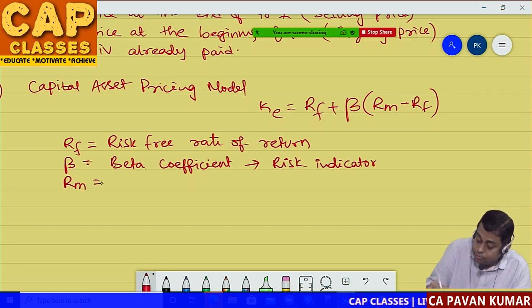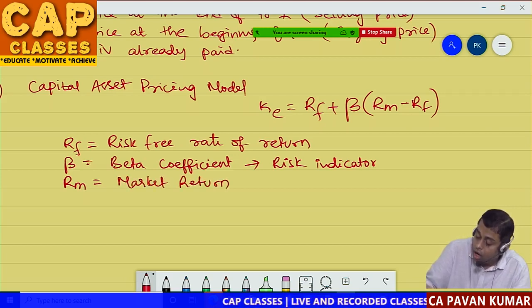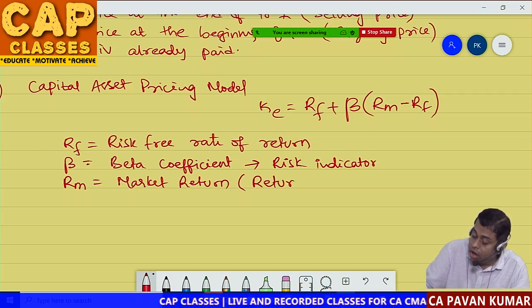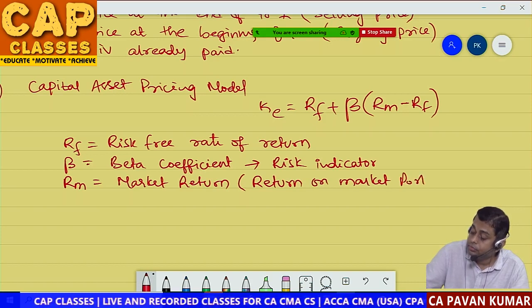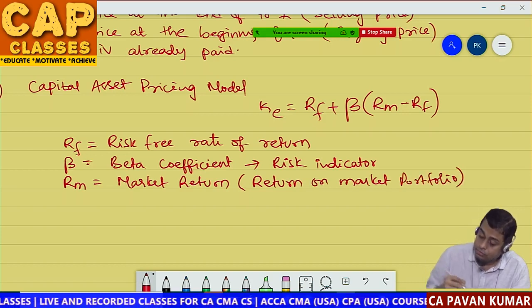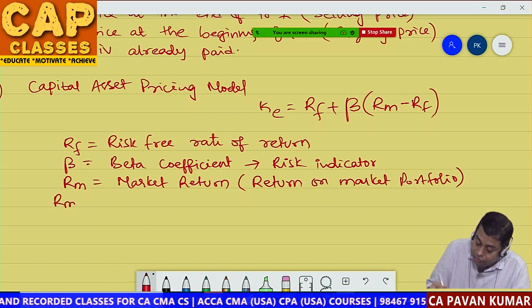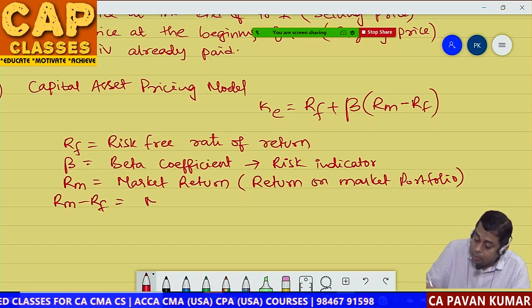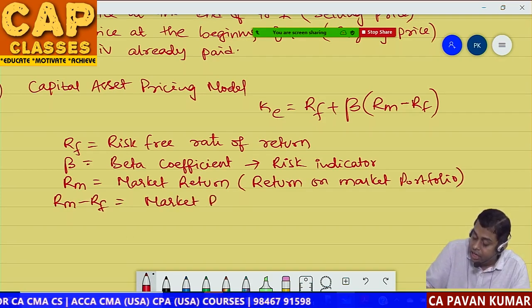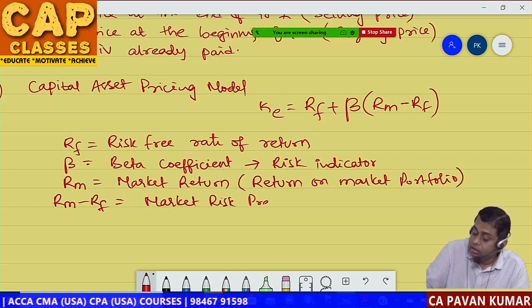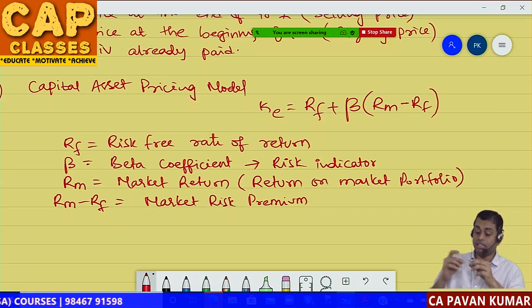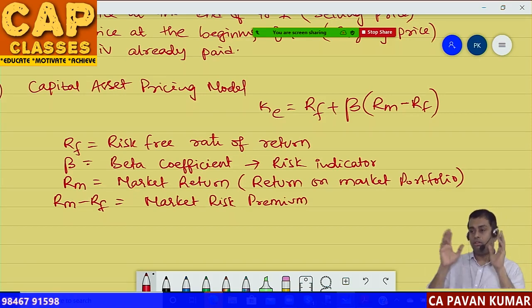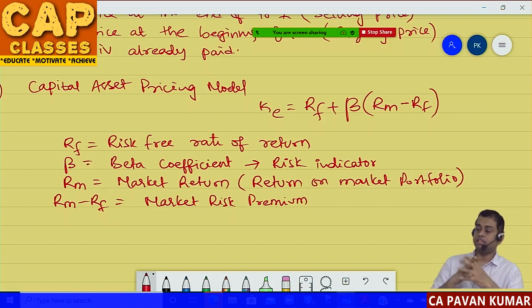RM is equal to market return, or you can write return on market portfolio. RM minus RF is equal to market risk premium. Sir, what is this, sir? Everything is Greek and Latin, sir. You are discussing the stock market, sir. Don't worry, I will explain this.